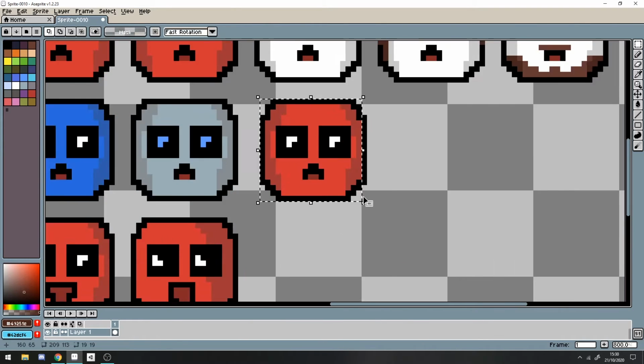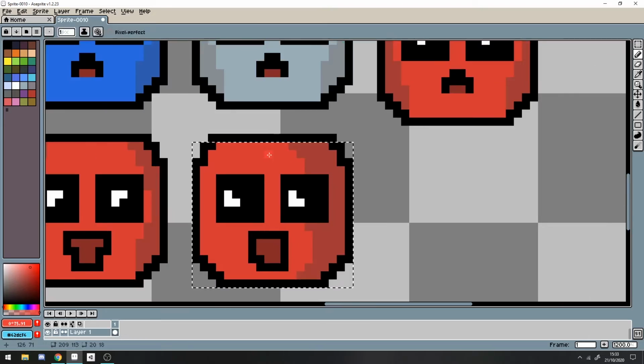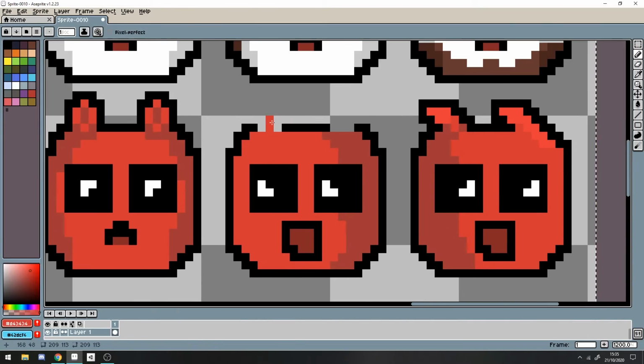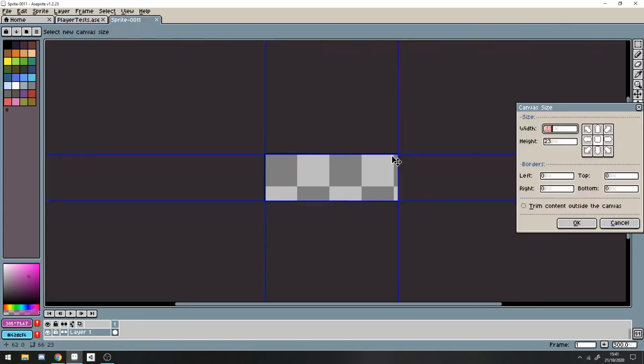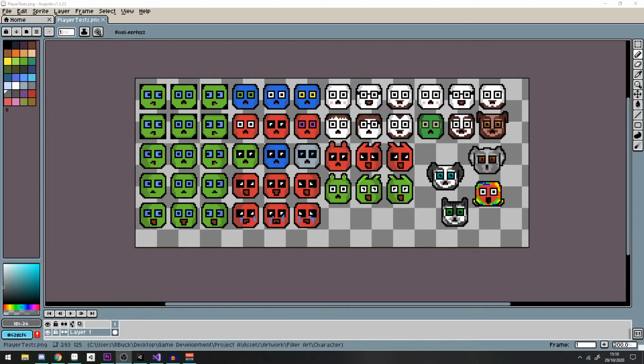So firstly is one you've already seen, the green one that I've animated and put within my scene already, but there's also a red version of that that has also been animated. So this is the finished sheet, where I added a few different designs that I think will look good as potential skins to unlock within the game.